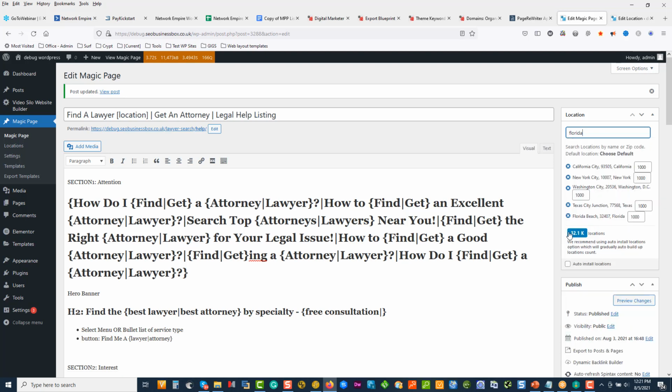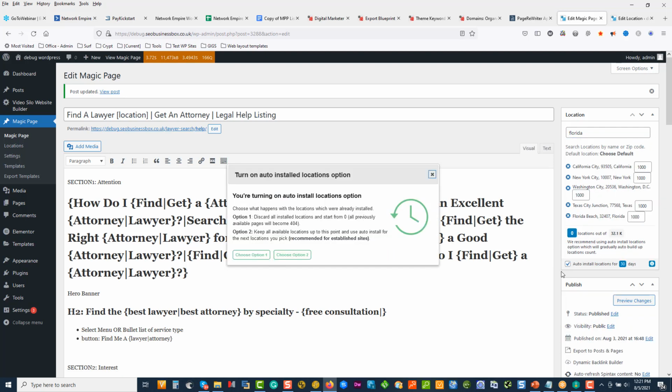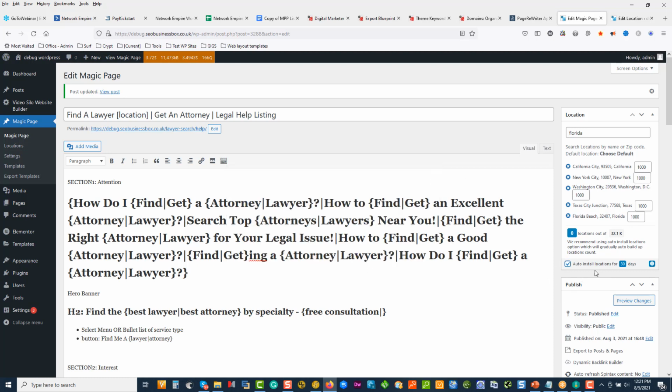So then we've got 32 locations. If we click on this, we can choose option 1. Basically, what option 1 will do is all the locations that we have installed will get taken off, and then the page will become false. Or we can keep all the options and add. So this one is option 2 if you want to do the auto increment one. But for now, we're just going to leave it as it is.